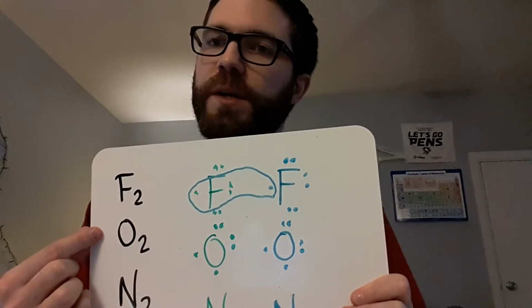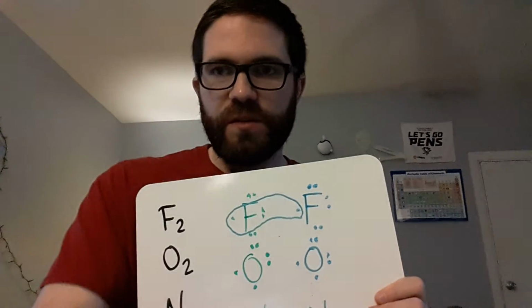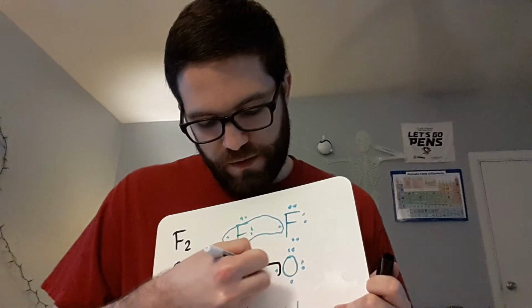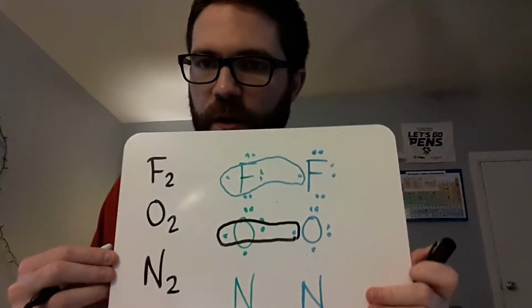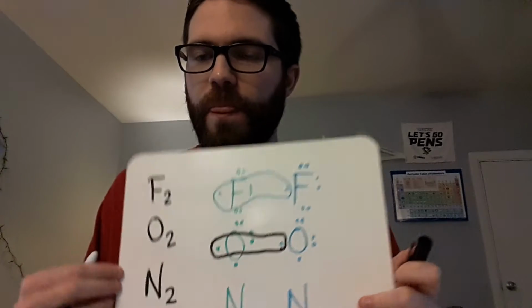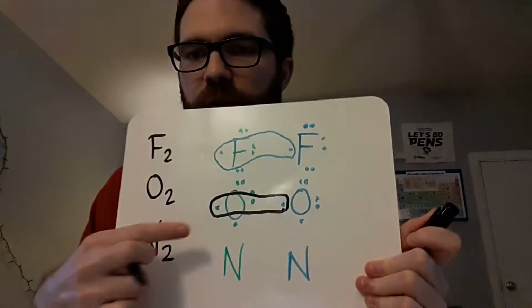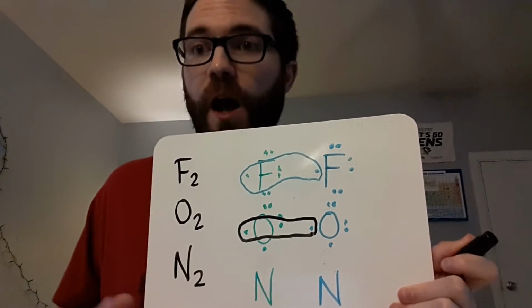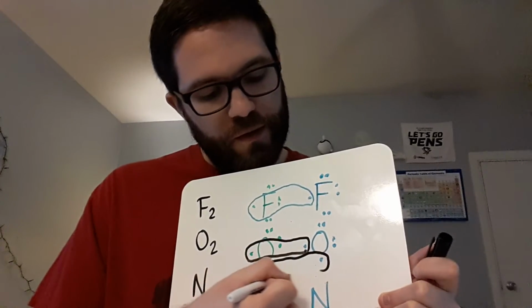So how are those going to bond together? Well, they're just going to do the exact same thing that fluorine did. You're going to have this electron here pair up with this electron there. Perfect. One bond, right? You put a pair in the middle and you're good to go. But you still have two unpaired electrons on each of these oxygens, right? You still have these two. So what are they going to do? They're going to form a bond, right? So these are going to form a bond as well.